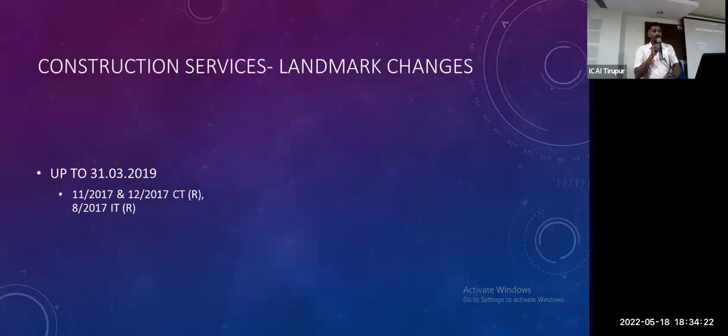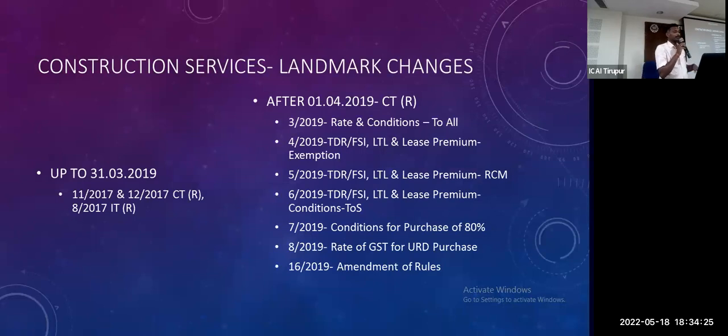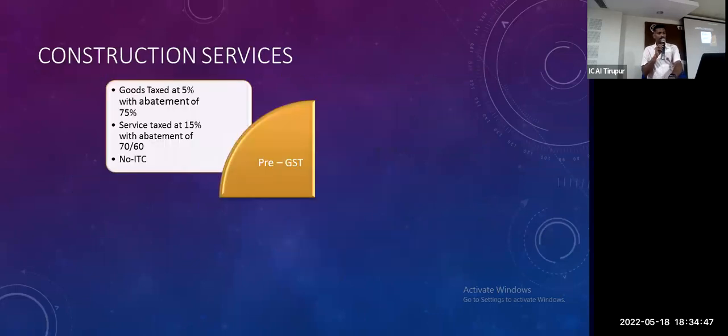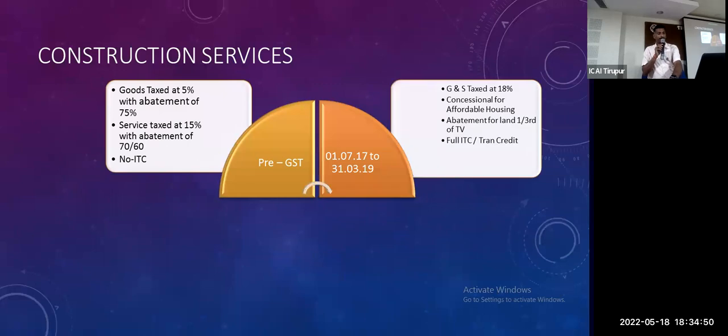We have congestion with the earlier regime because we already started on 1/7/2017. All the construction contracts we started are at the earlier tax rate. What are the scenarios and what are the things we have to look at? This is the major amendment, notifications 11 and 12 of CTR 2017. Almost 18% tax rate for all, and a concessional construction rate for only a few. This is up to 31/3/2019, with only 2 notifications. Afterwards, we have a vast amendment that will take care of all the regimes. So we will learn about that.